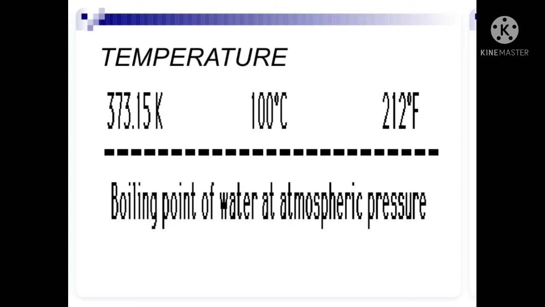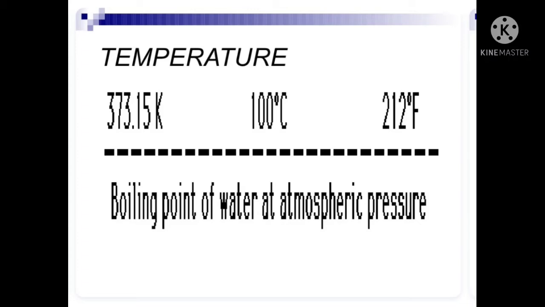By using this 100 degrees Celsius, we can easily find it in kelvins as well as in Fahrenheit by using formulas. For kelvins, we have the formula T = 273 + t, where capital T is the absolute temperature in kelvins and small t is the temperature in degrees Celsius. Here the temperature in degrees Celsius is 100, and 273.15 plus 100 gives 373.15 kelvins.